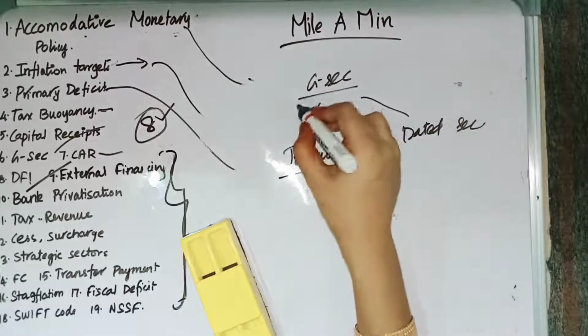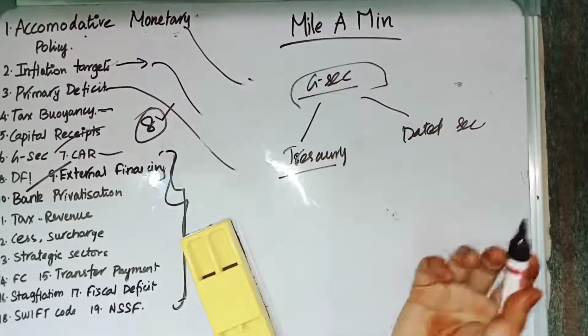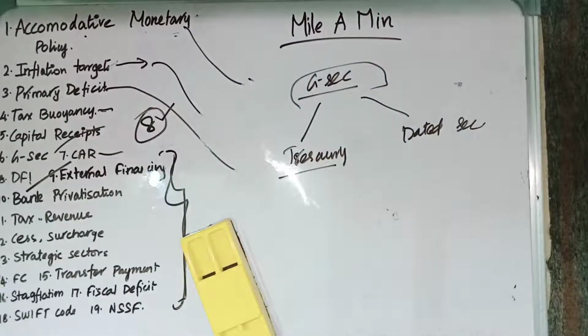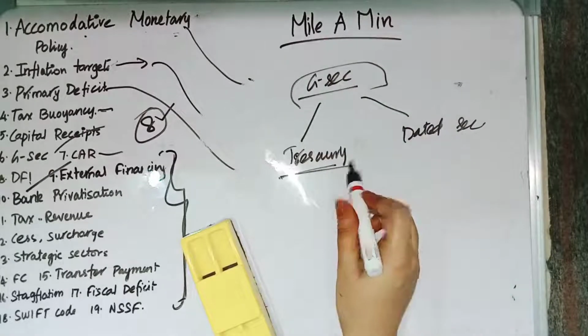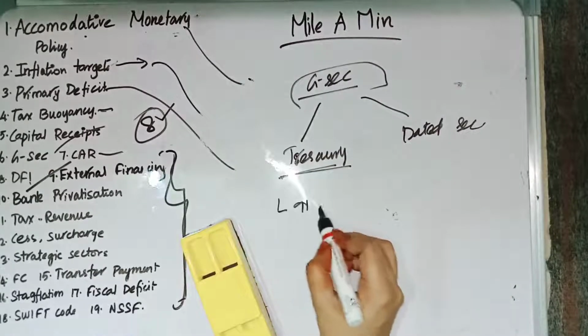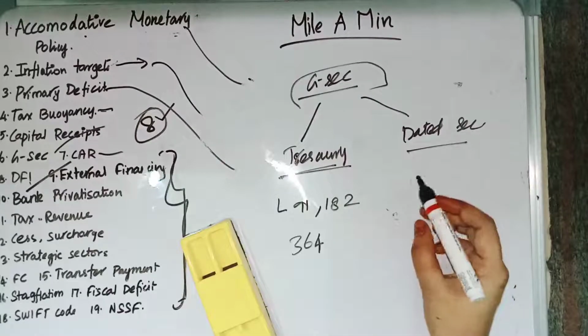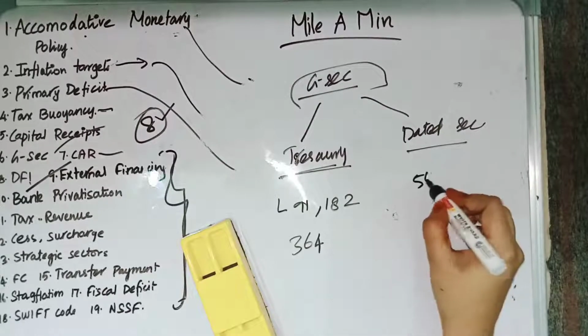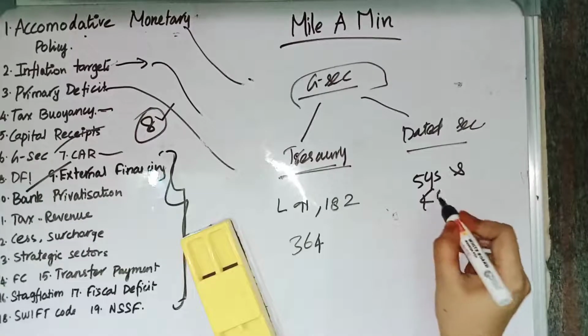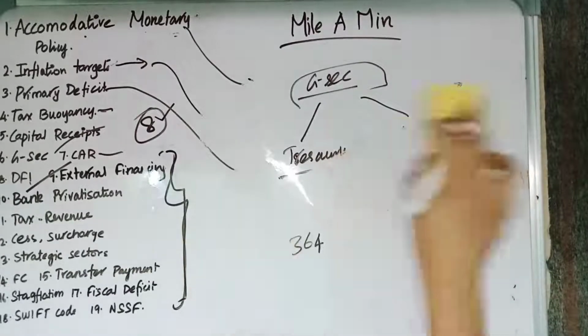Generally, GSEC are debt instruments issued by the government to borrow money. Treasury bills will mature in 91 days, 182 days or 364 days, whereas dated securities will mature anywhere between 5 years and 40 years. So these are the differences between treasury bills and dated securities.